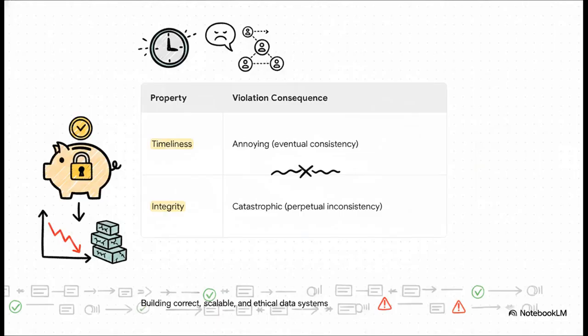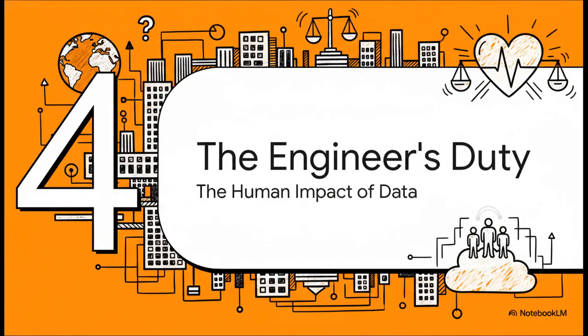This brings us to probably the most important distinction in this entire discussion. You know, we throw the word consistency around a lot, but it really means two very different things. A violation of timeliness, that's annoying. Your social media feed might be a few seconds out of date. But a violation of integrity? That is catastrophic. That's your bank balance being wrong. This architecture lets us strategically relax timeliness to get huge performance gains, while we use techniques like idempotence to absolutely 100% guarantee integrity.